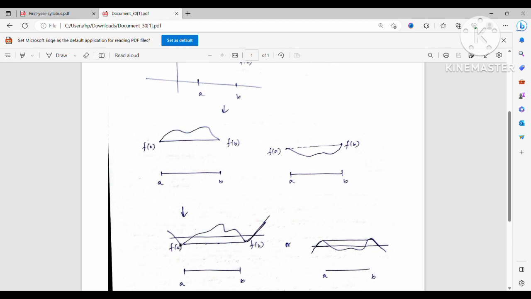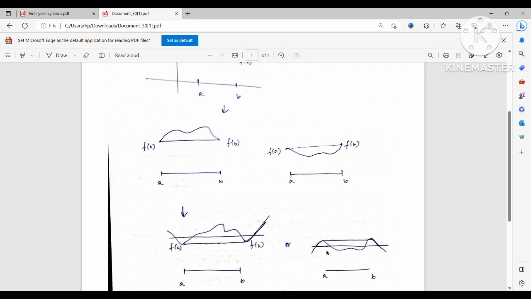In that case if f(x) is greater than f(a) at some point, then you can see that that value is already assumed 3 times. This will also have the same value as this. So you already see that we have three distinct points assuming the same value, so this is not possible.